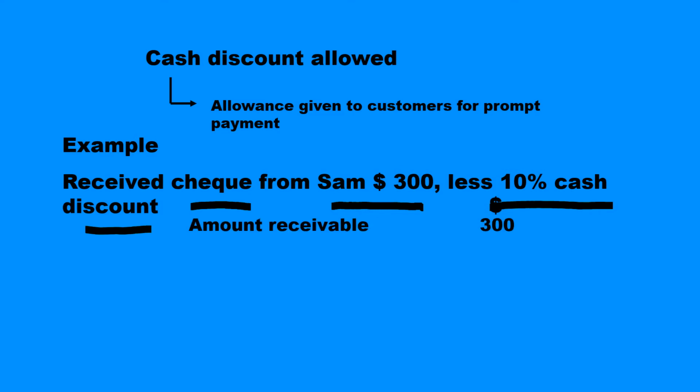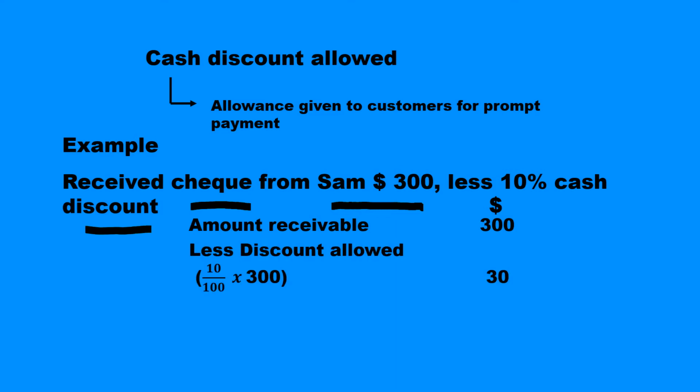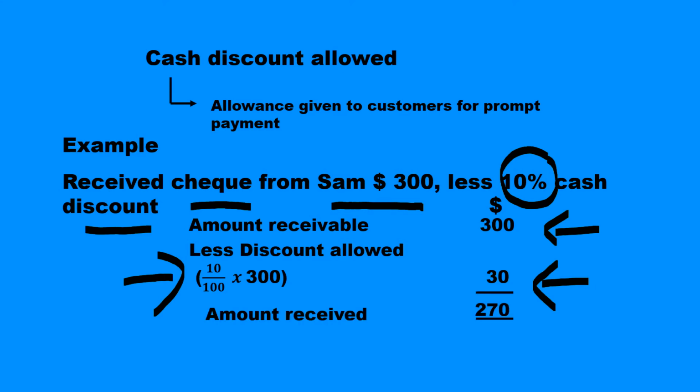The amount receivable is 300 from Sam, and we are allowing a discount allowed of 10%. Therefore, 10% of the amount receivable, 300, gives 30. And the amount that we are going to receive from Sam is 270.